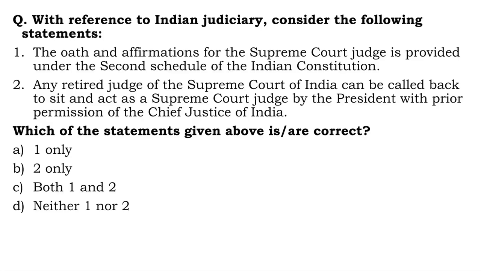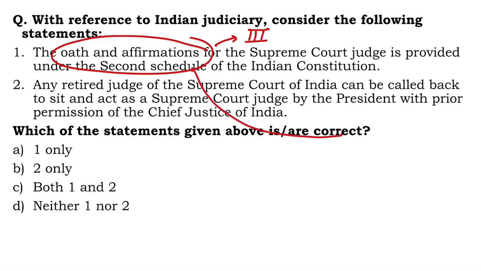Next question. With reference to Indian judiciary, consider the following statements. The oath and affirmations for the Supreme Court judge is provided under second schedule of the Indian Constitution. So the oath and affirmation for the Supreme Court judges is mentioned in the schedules, but it is mentioned under Schedule 3 and not Schedule 2. So what is mentioned under Schedule 2? Under Schedule 2, you have the salary and emoluments mentioned. Second one, so this is wrong, of course.